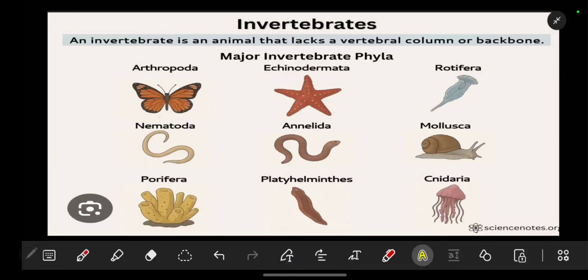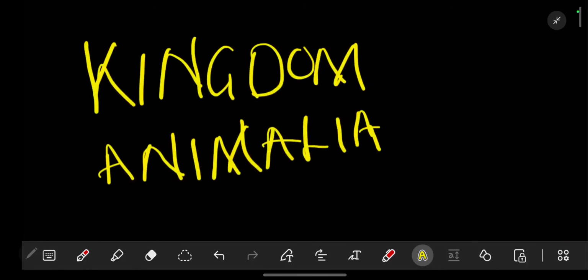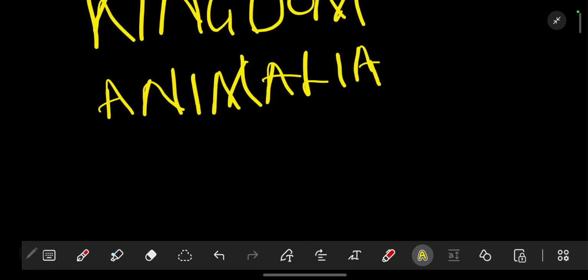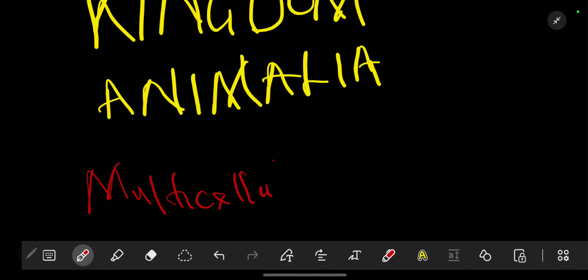So here today we are going to be looking at invertebrates. Before we look at invertebrates, let's look at the kingdom Animalia in general. The kingdom Animalia is made up of multicellular organisms, meaning they are made up of a lot of cells.